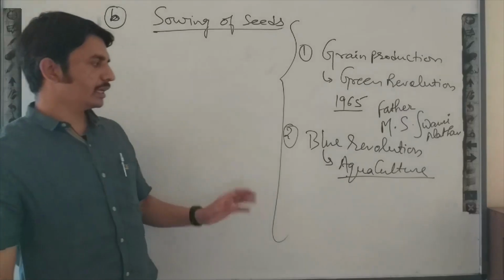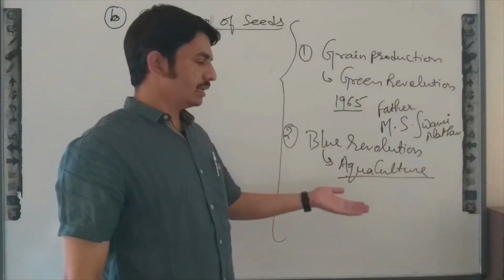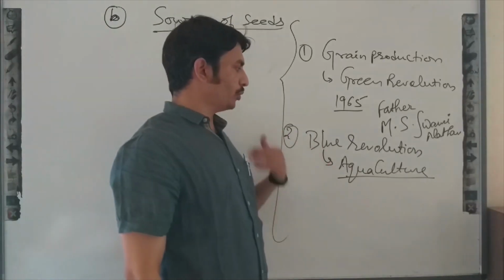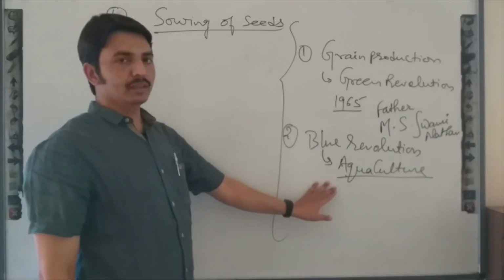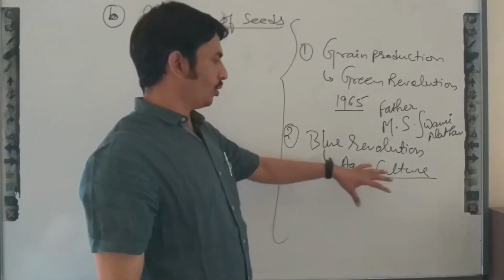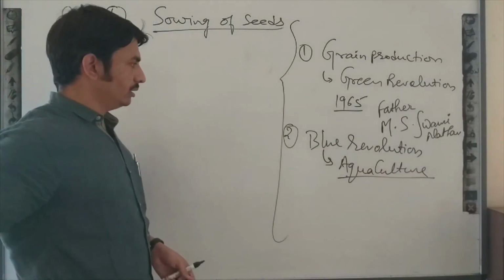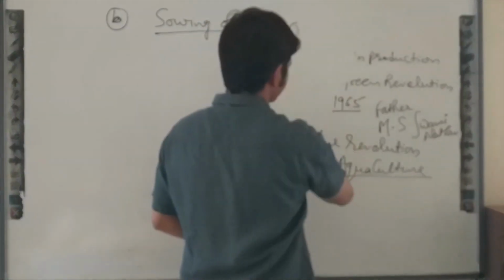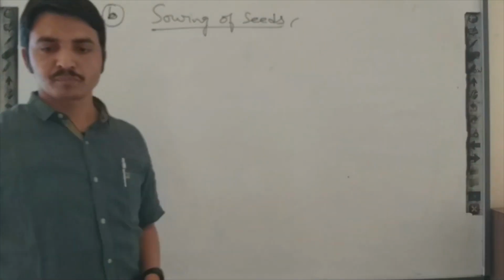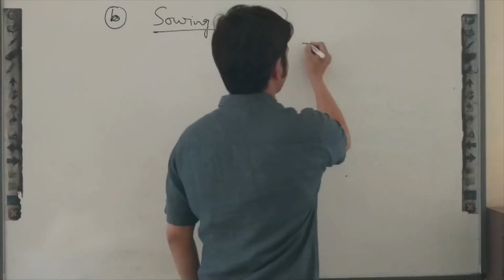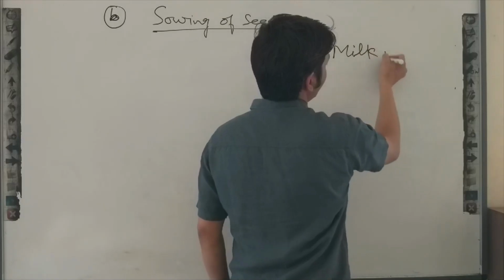Aquaculture means to increase production in the sea, in marine areas, or in water. It means we are increasing production of fishes and also water plants. Now the third revolution is related to milk production.